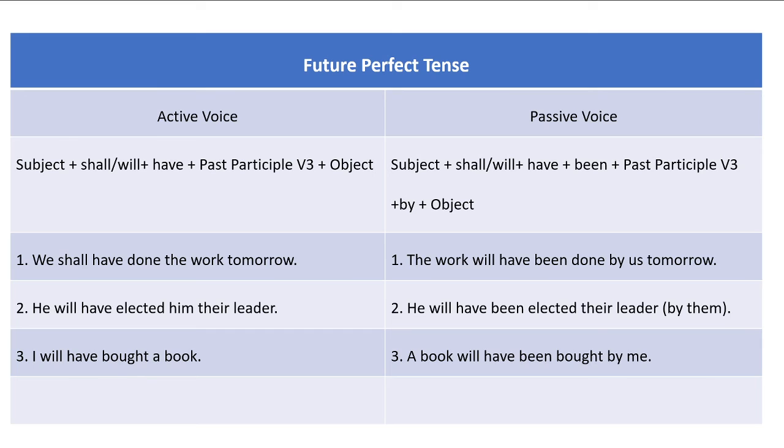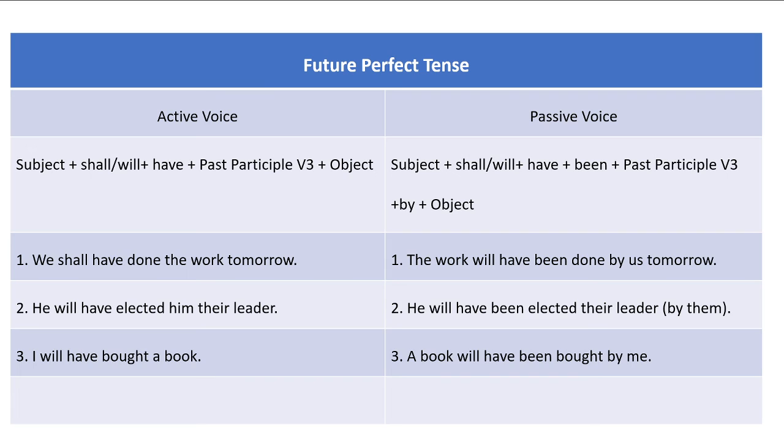That is future perfect tense. The structure of future perfect tense, active voice, is subject plus either shall or will plus have plus past participle of the main verb plus object. We shall have done the work tomorrow.